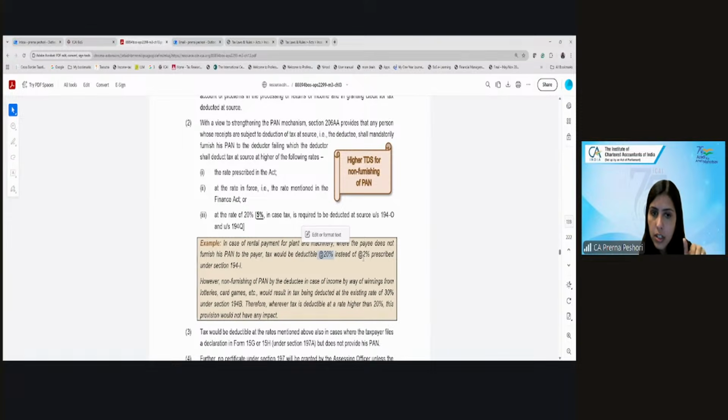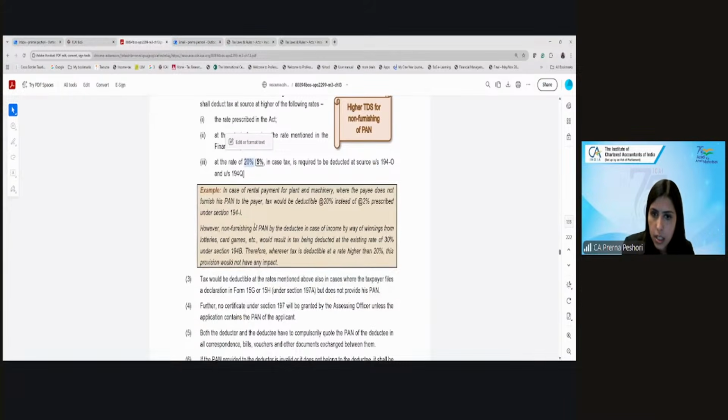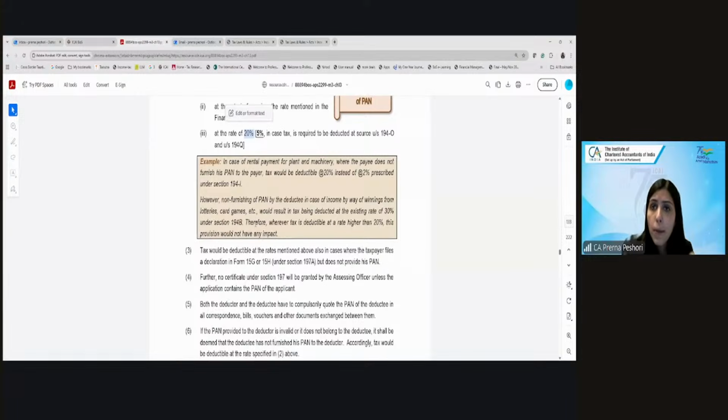Are we getting it? So in these cases, there will be a higher TDS. But where the TDS is already higher than 20%, for example under 194B and 194BA, where the TDS rate is 30%, it will be deducted at 30% itself because that is higher than 20%. And this higher rate would also be applicable even if the payee furnishes Form 15G or 15H, because he has not provided the PAN.